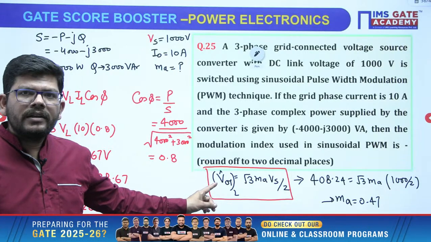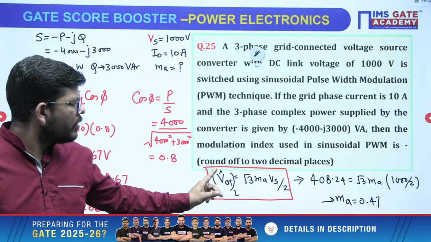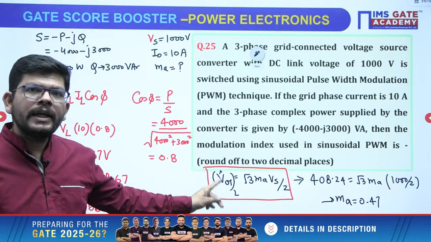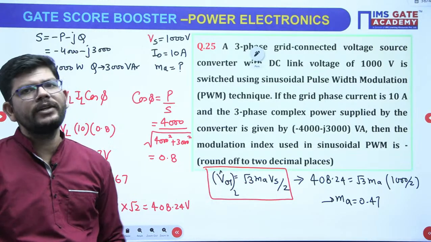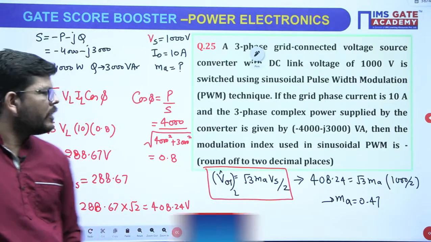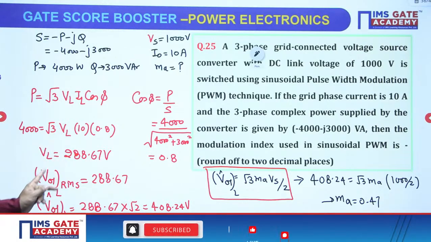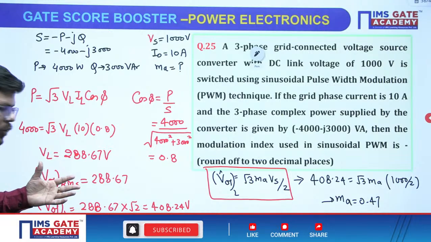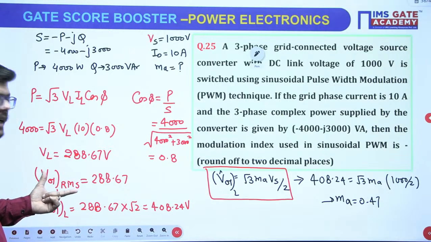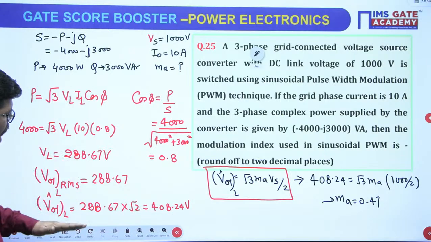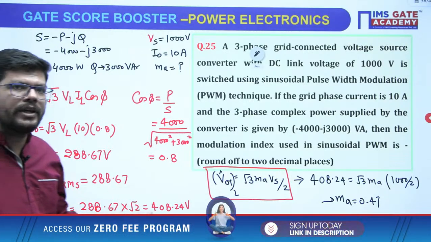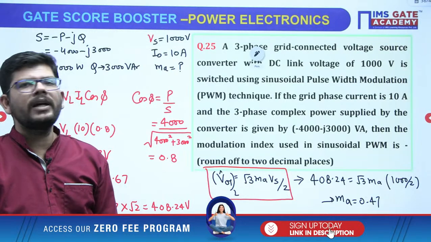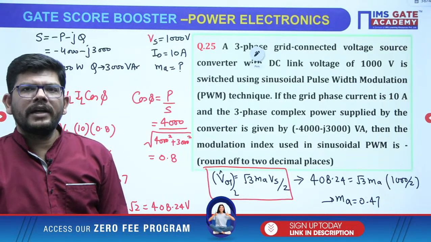This is the fundamental peak voltage in the line form: √3 MA Vs by 2, correct? Now when you do the calculation, you will get the line value, and that is the fundamental voltage, because the fundamental only is responsible for active power, and this is the RMS value. You need to convert it into a peak value. For that you multiply with √2, then just put in the formula and get MA calculated, right?